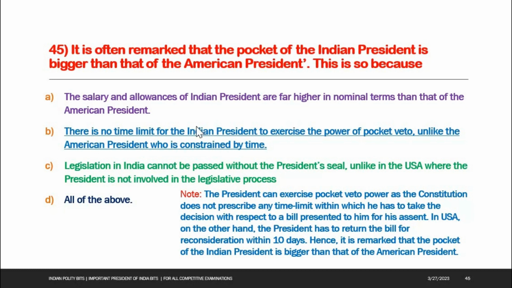Option B is the right answer. There is no time limit for the Indian President to exercise the power of pocket veto, unlike the American President who is constrained by time. See the note here. The President can exercise pocket veto power as the Constitution does not prescribe any time limit within which he has to take the decision with respect to a bill presented to him for his assent. In USA, on the other hand, the President has to return the bill for reconsideration within 10 days. Hence, it is remarked that the pocket of the Indian President is bigger than that of the American President.